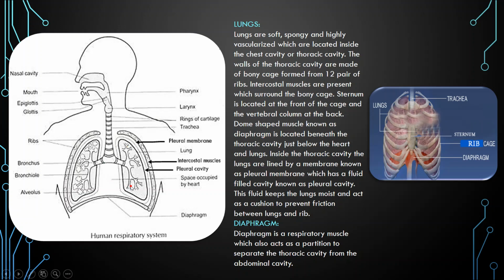Just beneath the lungs and heart, there is a dome-shaped muscle known as the diaphragm.